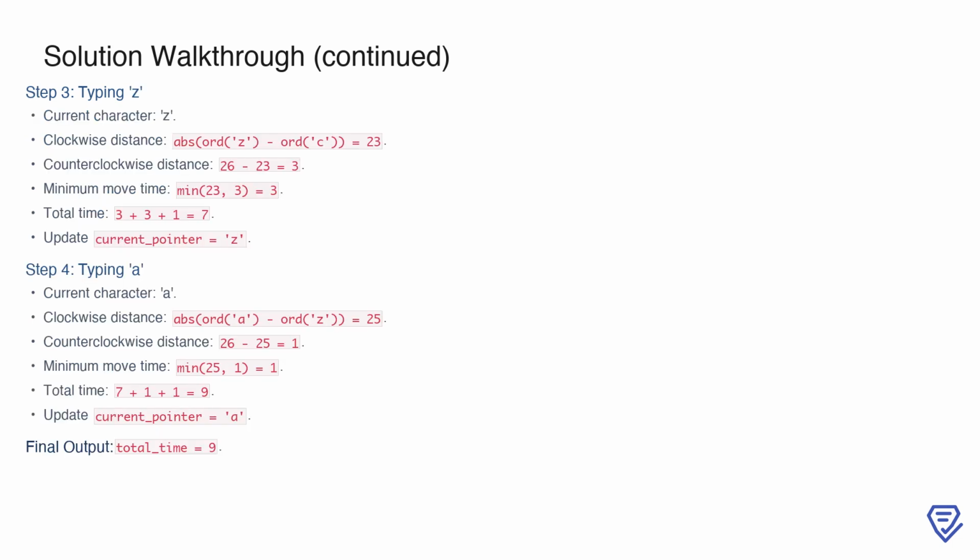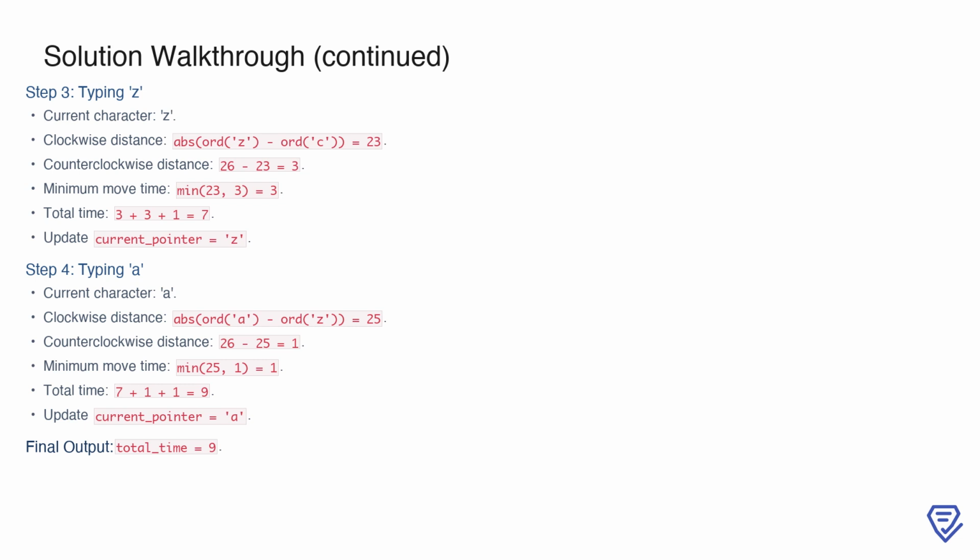We then type the second character, Z. The clockwise distance from C to Z is 23, and the counterclockwise distance is 3. The minimum move time is 3. Adding the 1 second required to type the character, the total time becomes 7. The pointer is updated to Z.